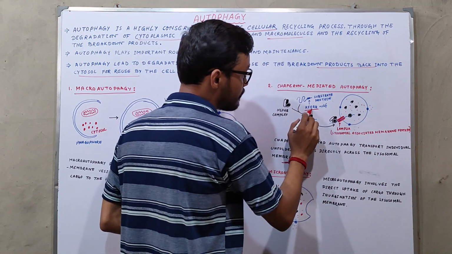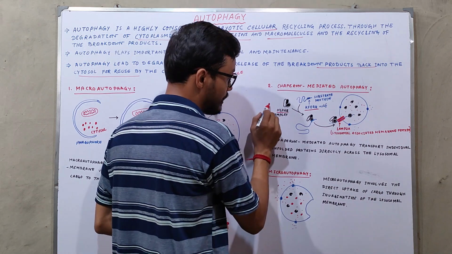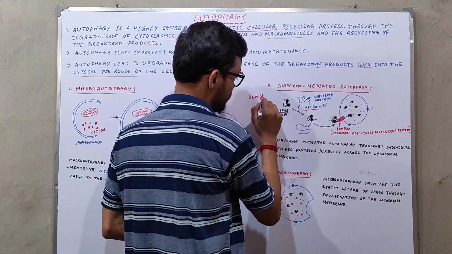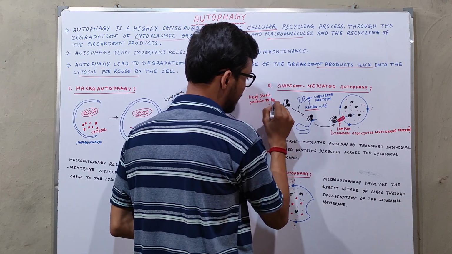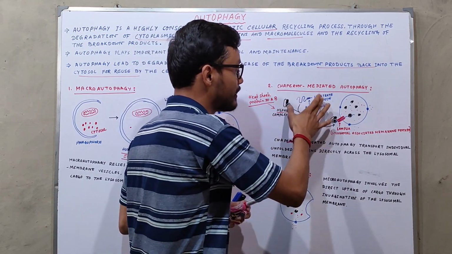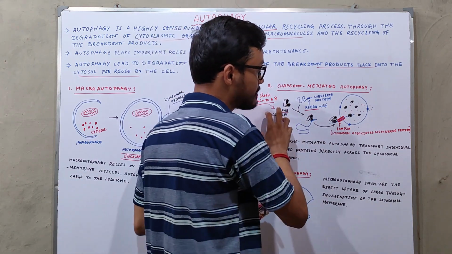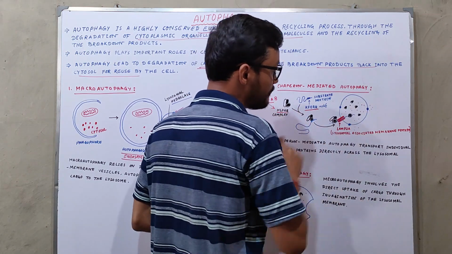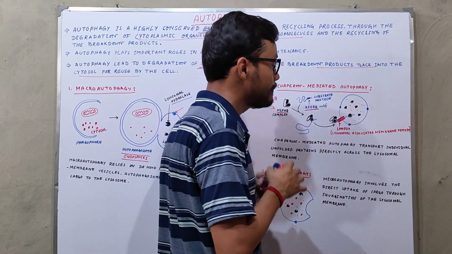This KFERQ motif binds with HSPA8, that is heat shock protein 70 A8. HSPA8 complexes bind with the unfolded protein and help this unfolded polypeptide get into the lysosome with the help of lysosomal associated membrane protein 2A, that is LAMP2A.